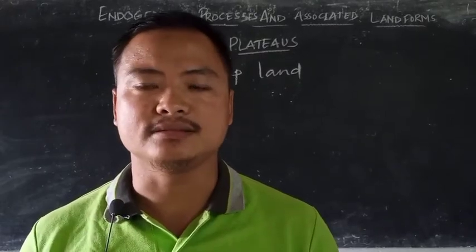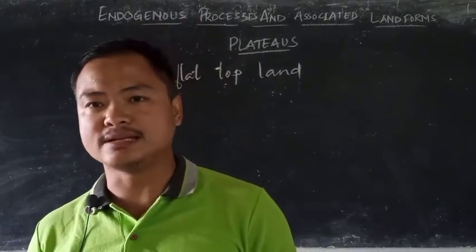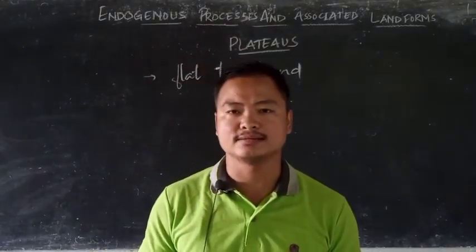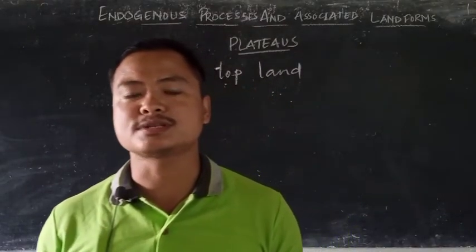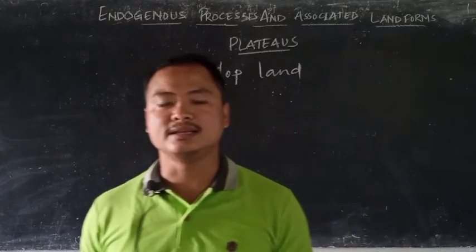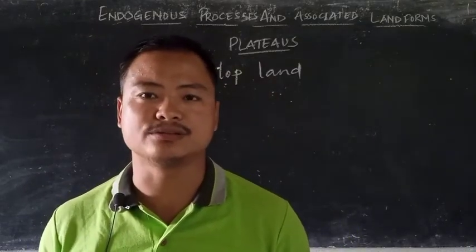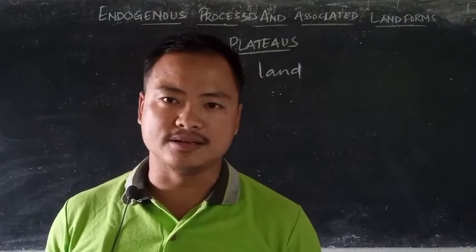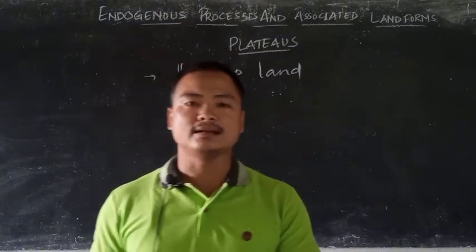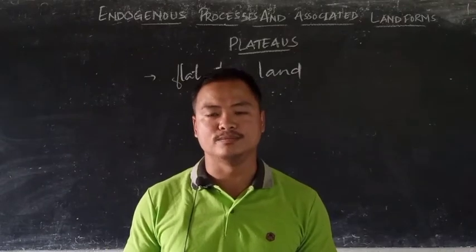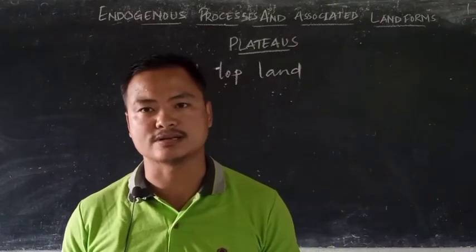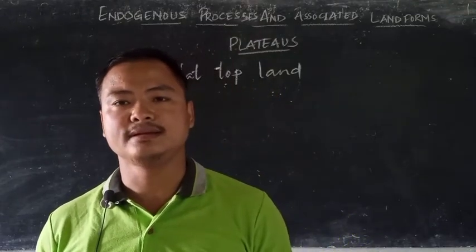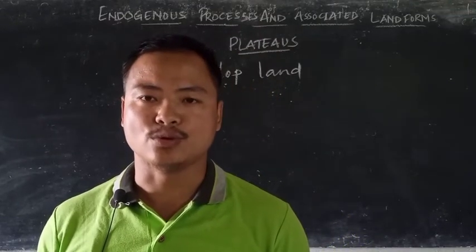By this definition, we understand a plateau as an elevated surface, which is mostly made up of either volcanic matter, that is lava flow, or of sedimentary deposits, and mostly having a flat top or layered in horizontal structure. And as already discussed, the plateaus mostly have steep slopes.